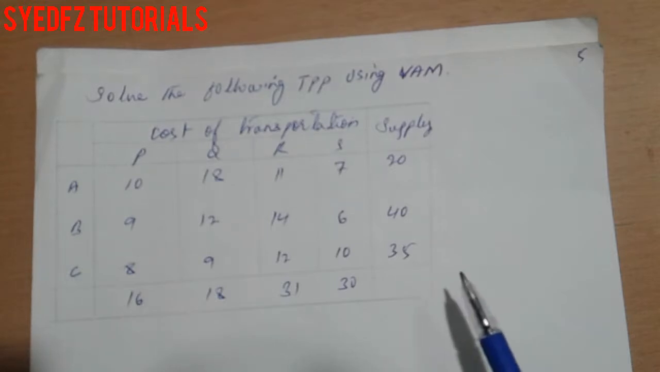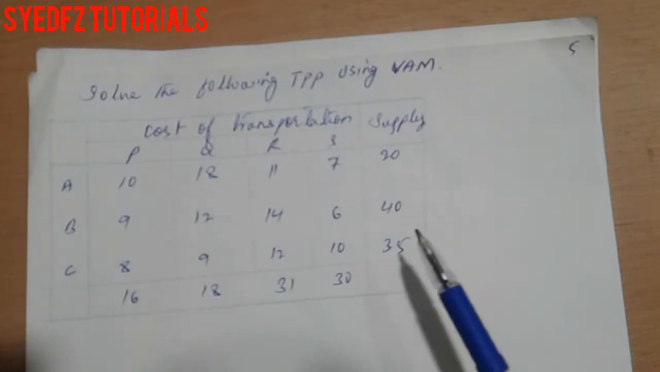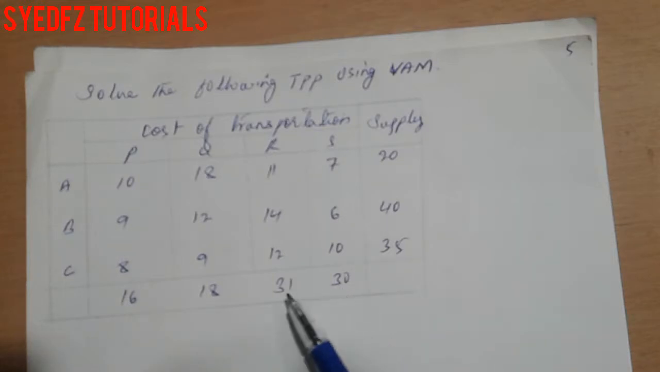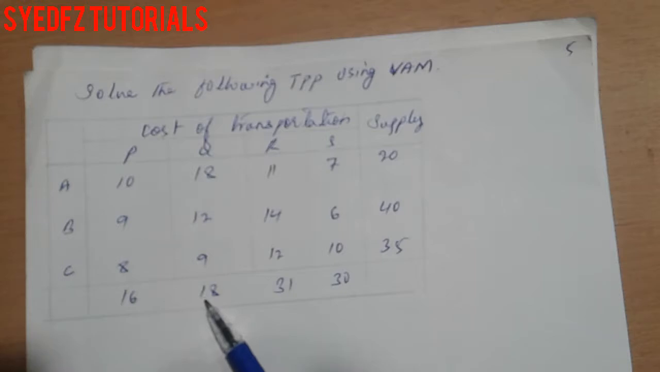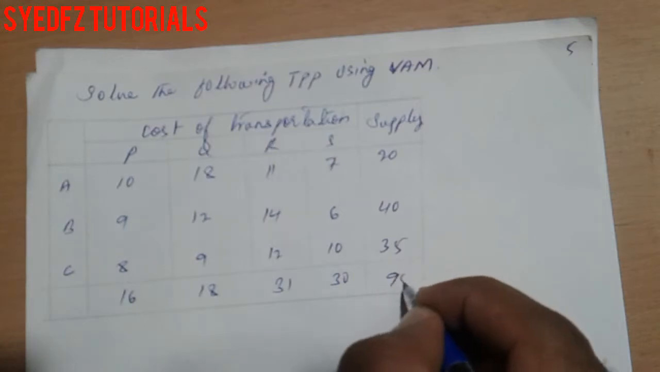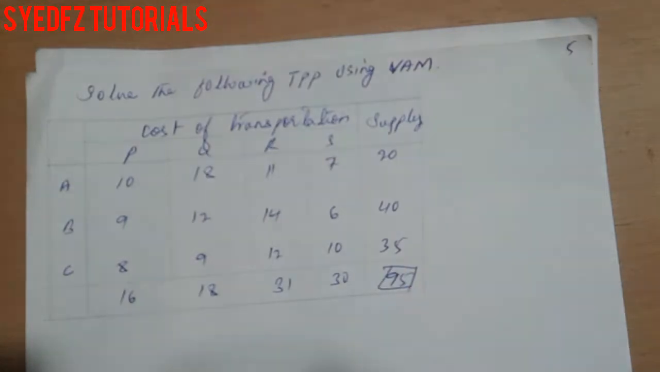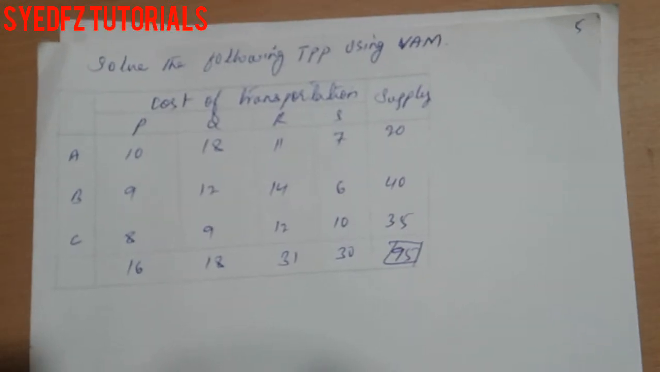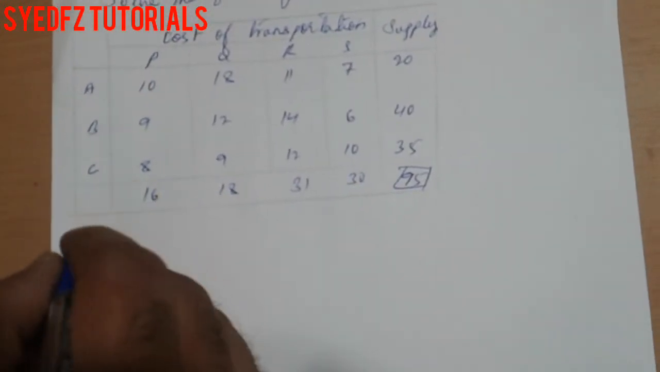First we have to calculate whether it is balanced or imbalanced. 60 and 95, 30, 61, 71, 79, 79, 89 plus 6, 95. So overall it is 95, means it is a balanced matrix. Okay, let's start the solution.